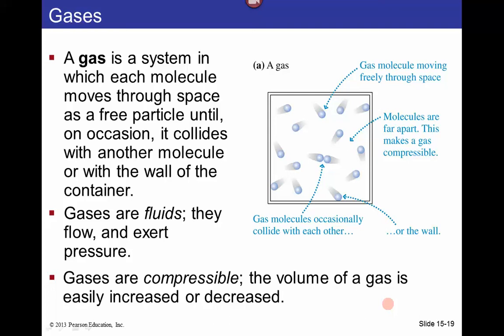Okay, so we're going to start with the idea of a gas, and a gas is just a bunch of particles inside a container, and they are moving freely. In general, the distance between two particles, for instance, the distance between this and this particle, is going to be much greater than the size of the particle. So the particles are far apart from each other, and that's what we mean by far apart. They occasionally collide, but this is not often, and in general, they don't interact.